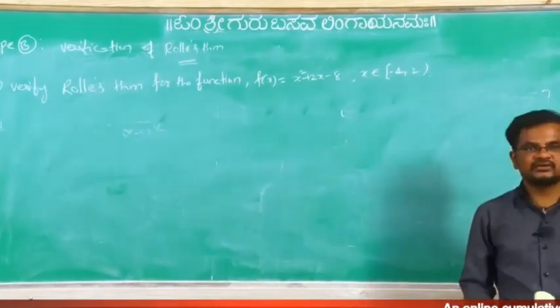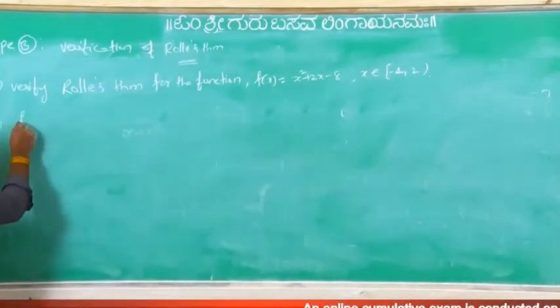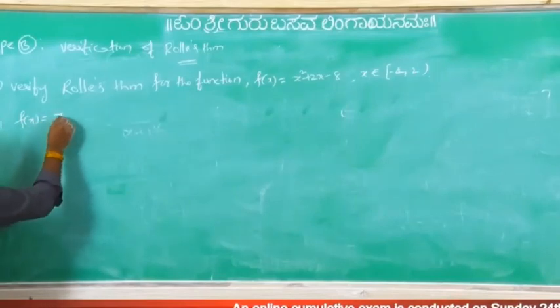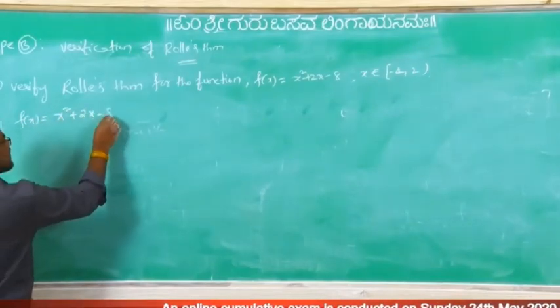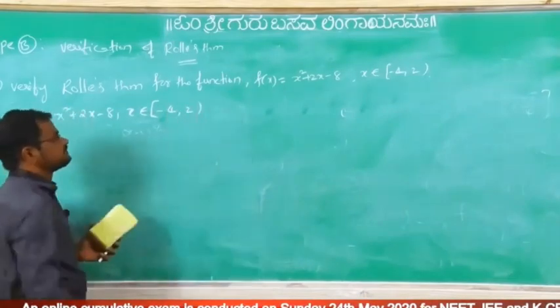So how to verify the Rolle's theorem? First what we have to observe, take the given function f of x equal to x square plus 2x minus 8, x belongs to closed interval minus 4 comma 2.